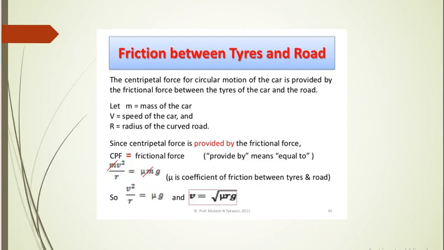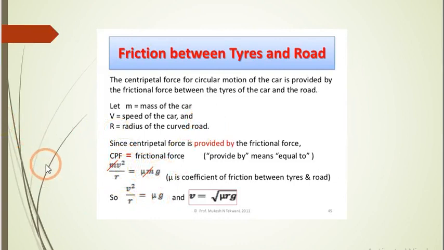The forces acting on the car are vertically downward, that is weight mg, and the normal reaction which is vertically upward, that is capital N. So when you consider centripetal force provided by frictional force, it is given by mv square upon r, and frictional force is mu mg. How is it considered as mu mg? Here m is mass, mu is the coefficient of friction between tires and road.